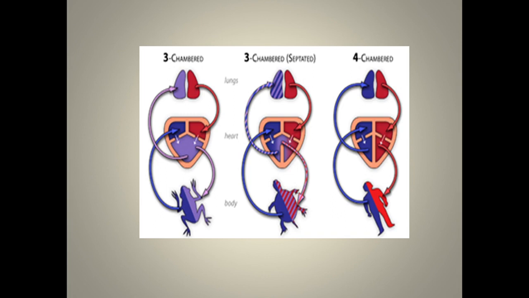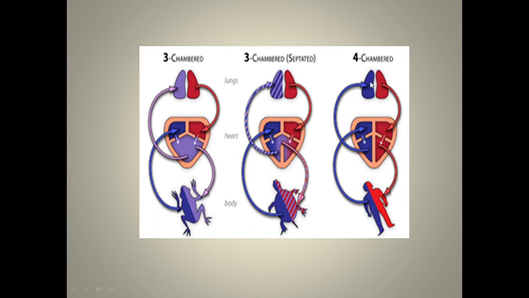For example, fishes have the two-chambered heart. A human being has the four-chambered heart. Amphibians generally have the three-chambered heart, but a few have the three-chambered separated heart, which is an incompletely four-chambered heart. We'll see the difference between our four-chambered heart and the three-chambered or incompletely four-chambered heart.